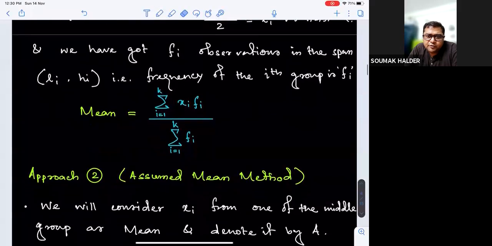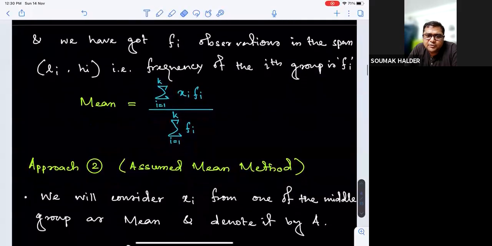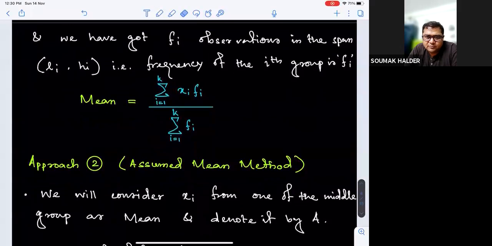Okay, so we will consider xi from one of the middle groups as mean, and we will denote it as capital A, which stands for assumed mean. So one of the class averages, not from the starting group or ending group, but from towards the middle.